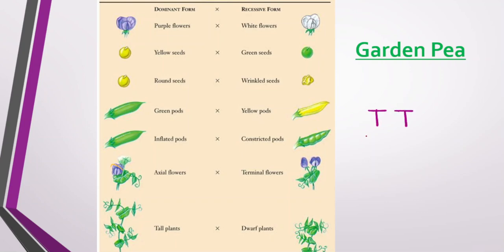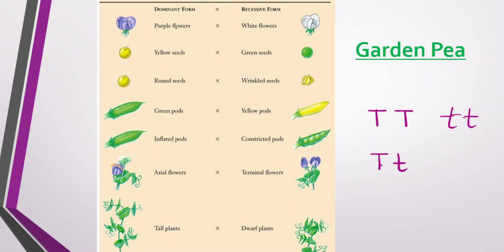For tallness, this is the genotype, and this way it is heterozygous. Capital T is the allele which expresses even when it is present with a recessive allele, suppressing the effect of the other allele and expressing itself. This is known as dominant, and the recessive form is only expressed when it is in homozygous condition.